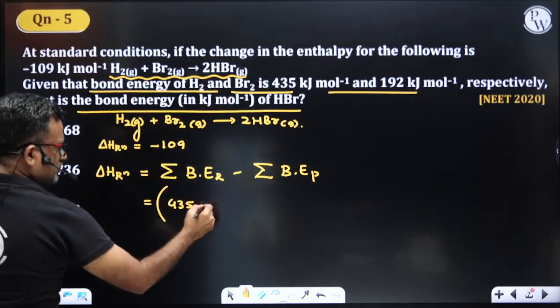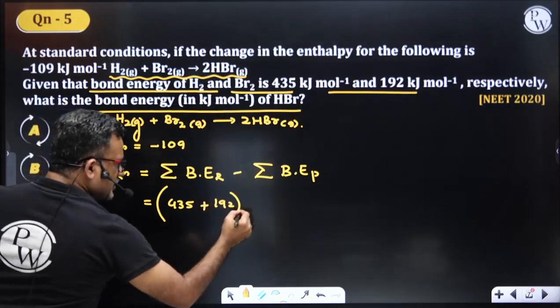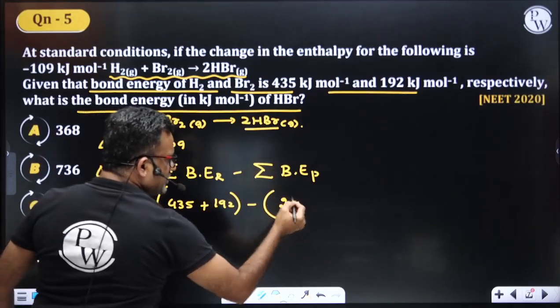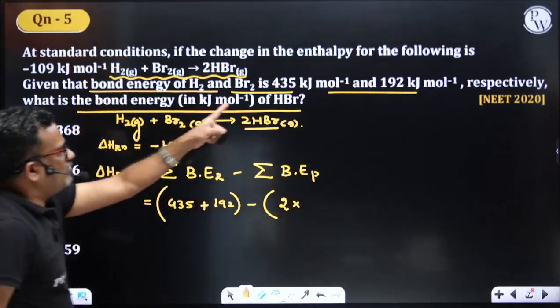H2 plus Br2. Br2 is how much? 192. Minus the enthalpy of product. What is the product? 2 into HBr. 2 into HBr. So that is what they have asked. Bond energy of HBr, we have to find.